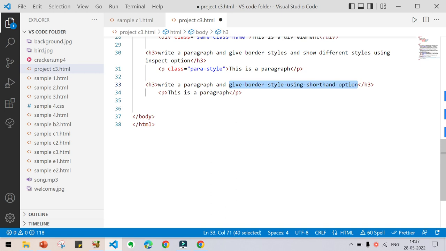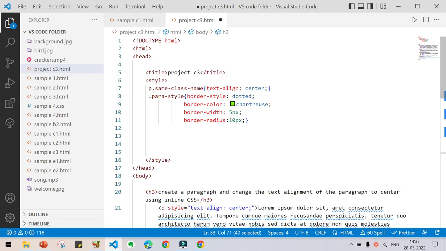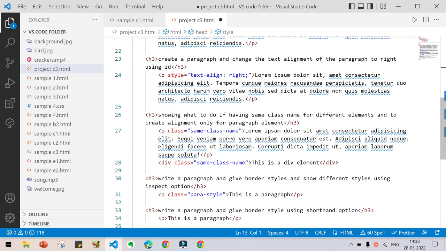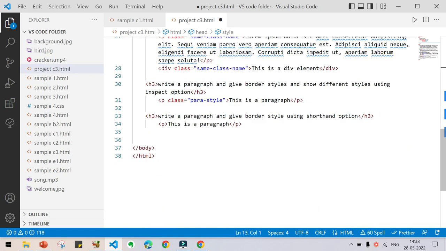Now you have to know what is shorthand option. Shorthand option is nothing but a short way of inserting the styles. You can see here I have written border style, dotted, border color, border width, border radius, all these things separately. Border style, border color, border width, like this. But shorthand refers to a very simplified way of writing the border styles.